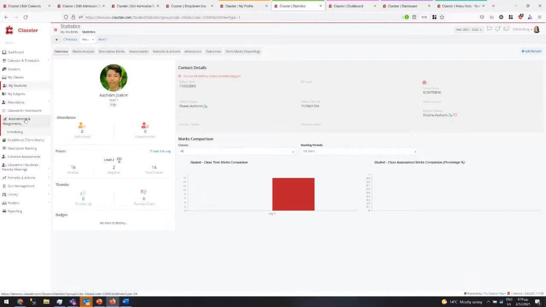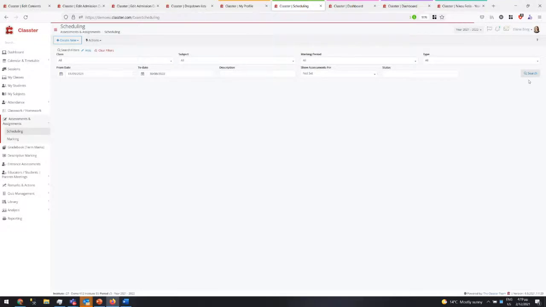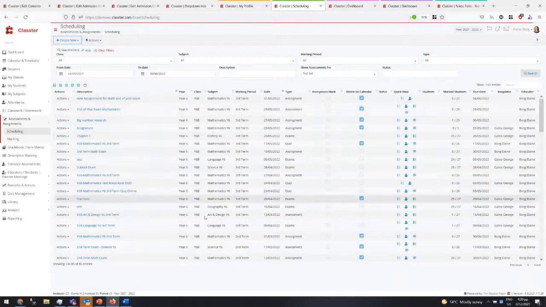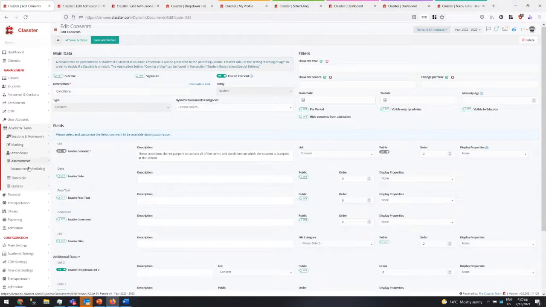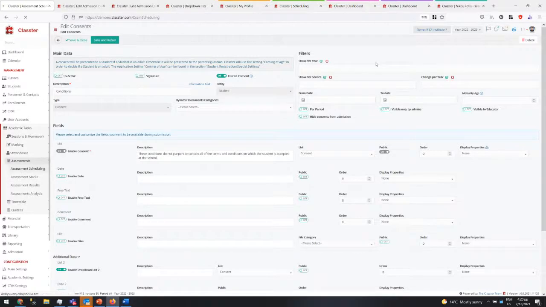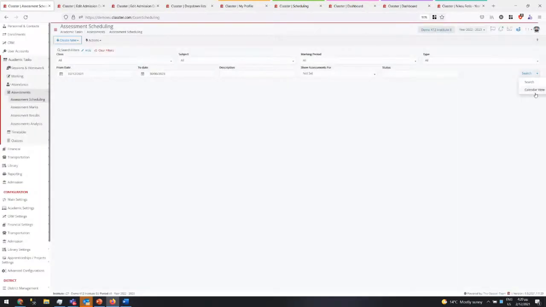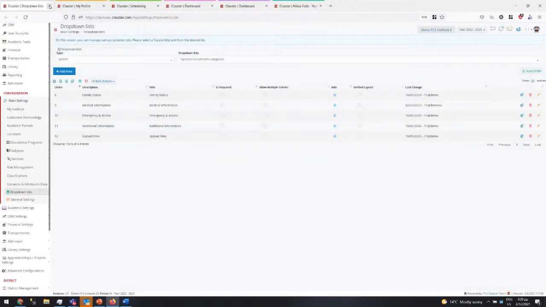Now, in the assessment list, in the scheduling, I have the ability now to see a view here, but in the back office employee, you see the difference? I have added a new thing, which is a calendar view of assessments. So I can see it as a calendar for a period of time. Let's go to the 21.